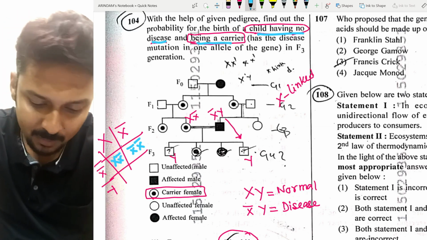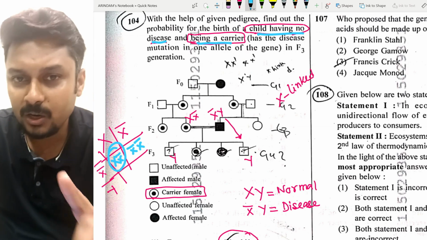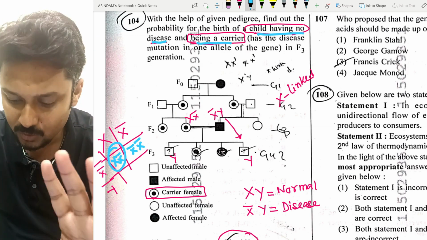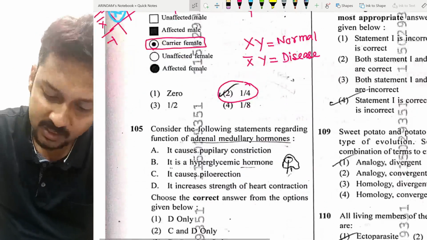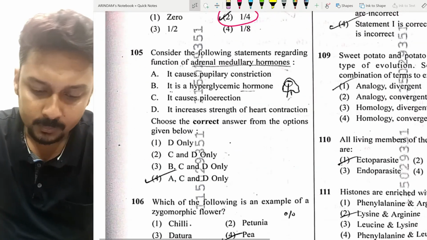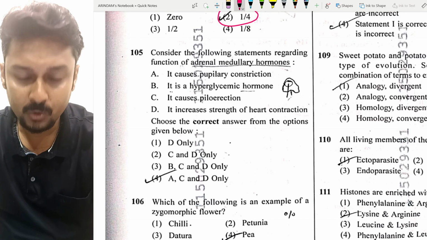So carrier is applicable for the female. So X bar is only out of the 4th child. So that's why the option is 1 by 4. Very good question. Now, if we see the next question, question number 105.